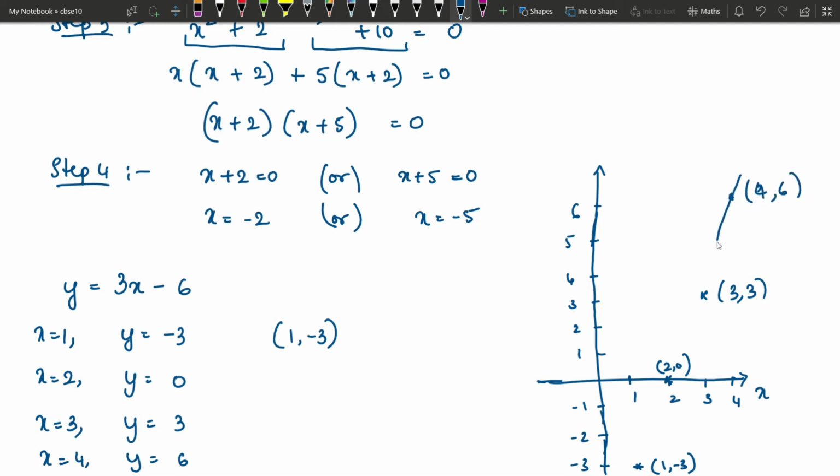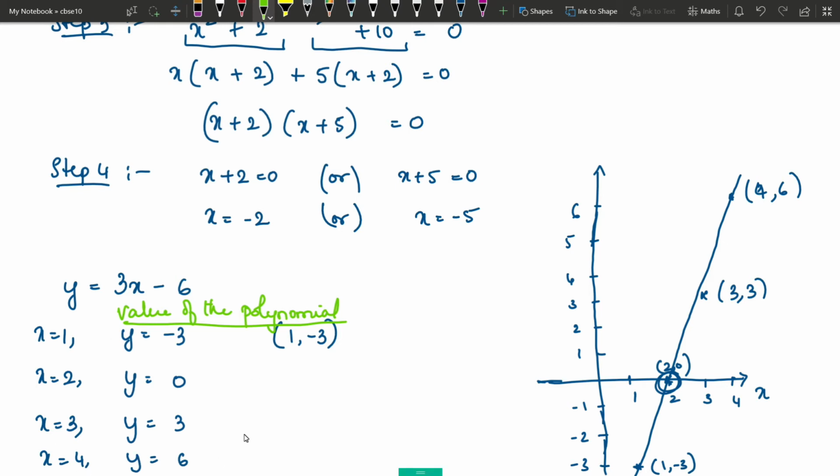So if we plot this as a line, you see this line crosses the x-axis at this point. Therefore, this is called the zero of the polynomial or the root of the equation. For different values of x, we get different values of y. So this is called the value of the polynomial. Understood? For various values of x, we are getting different values for y. So these different values of y are called the values of the polynomial at different values of the variable.